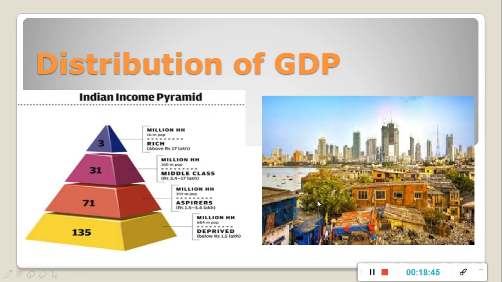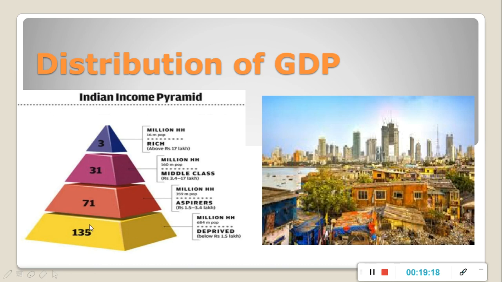Here there are two images. In the first image, the Indian income pyramid, the income is concentrated in the hands of a few people: 16 million population is earning more than 17 lakh, and 684 million population is deprived because they are earning below 1.5 lakh.